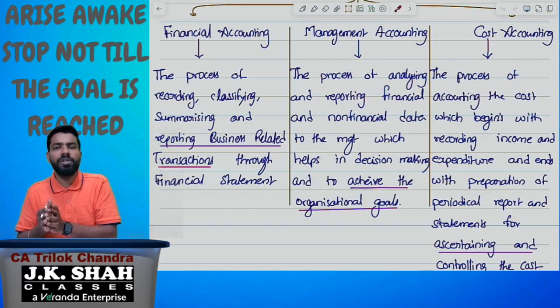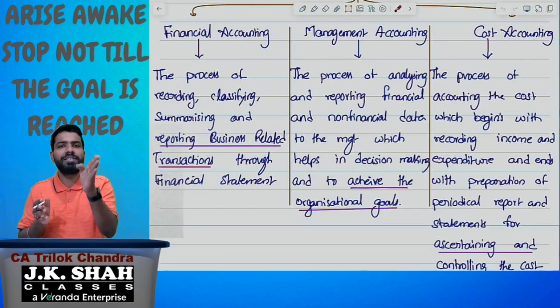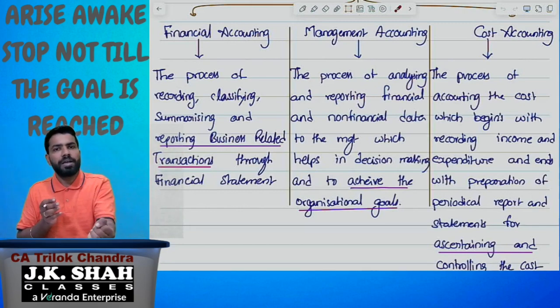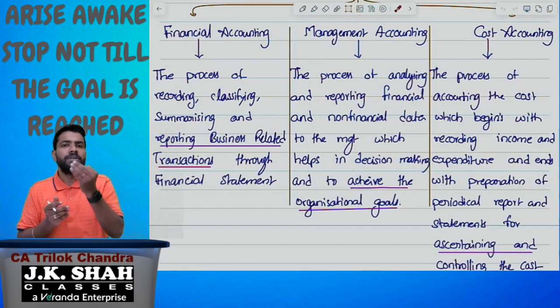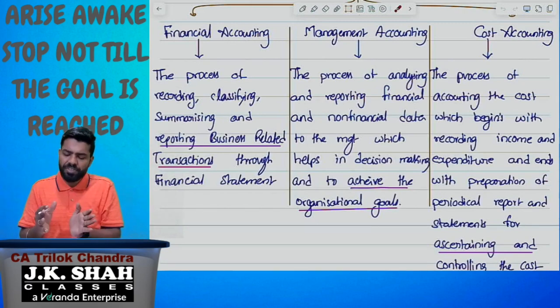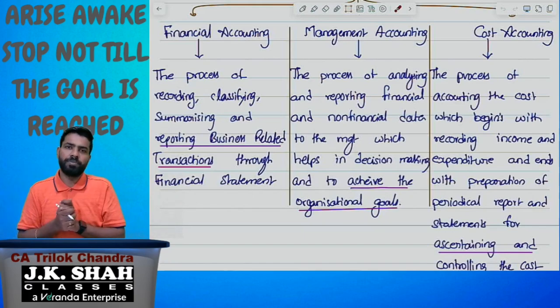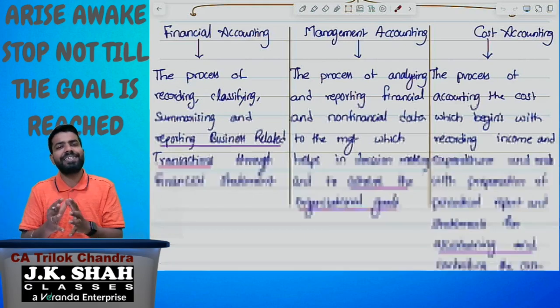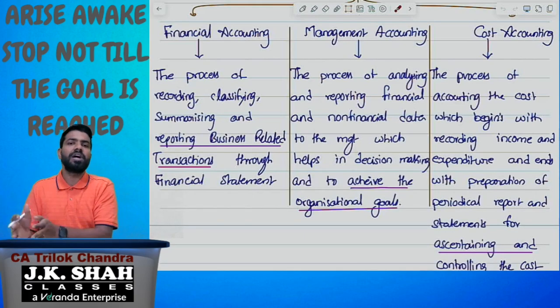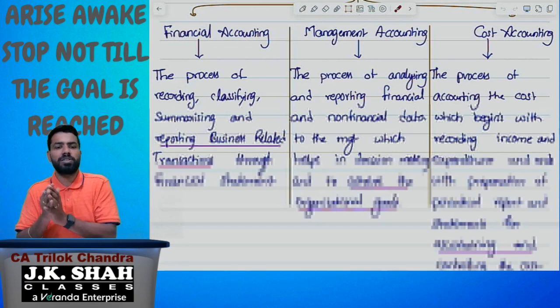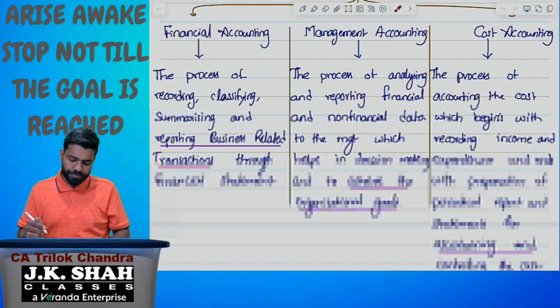When it comes to cost accounting, we are going to have cost sheet, material costing, labor costing, overheads, ABC costing, job costing, unit costing, cost accounting system, service costing, joint product and by-product, and process costing. These are the 11 chapters under cost accounting. Okay, without wasting time, let us start with cost accounting and the basics of cost accounting. Look here.